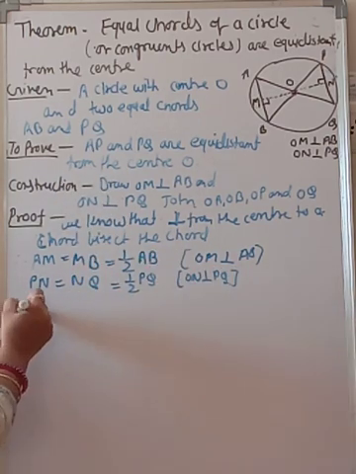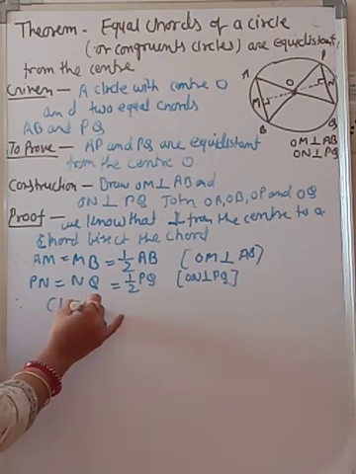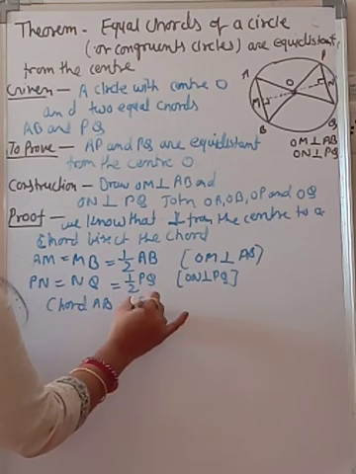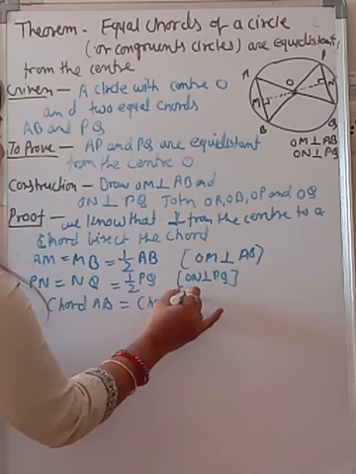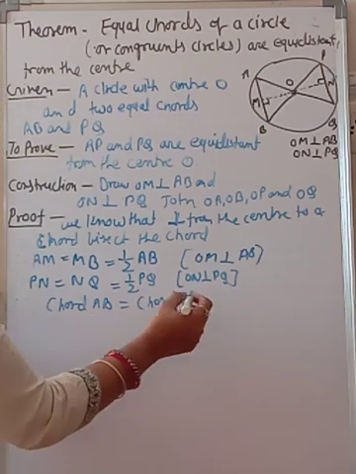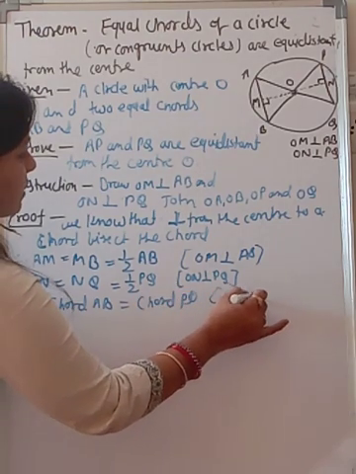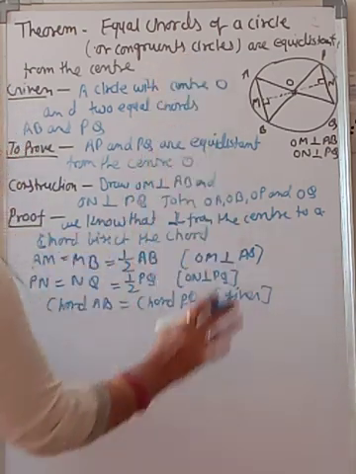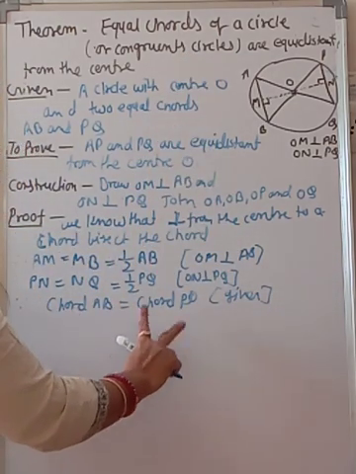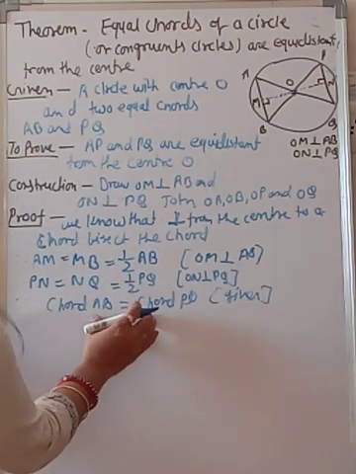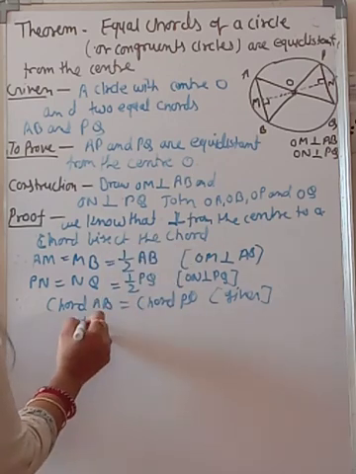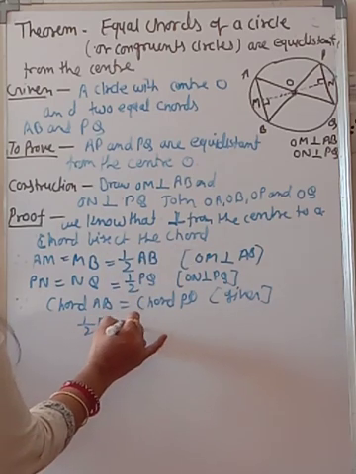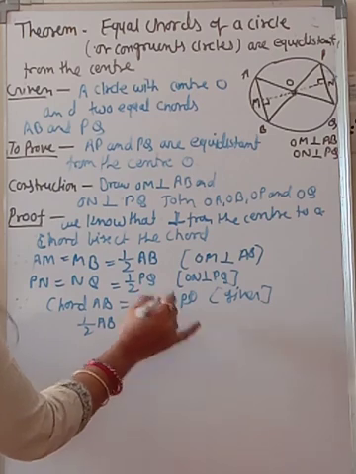Now there are the two conditions. You find the chord AB is equal to the chord PQ. Both chords are equal; this is already given in the statement. So you can put here the value half of AB equal to half of PQ.